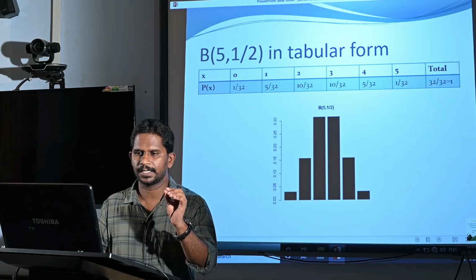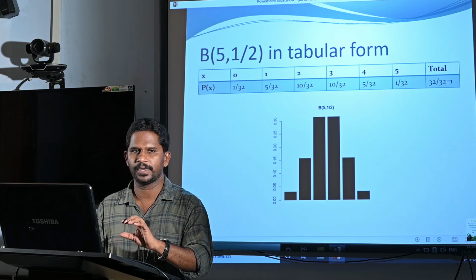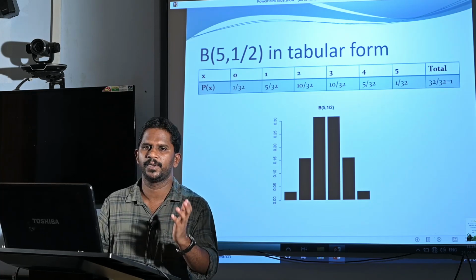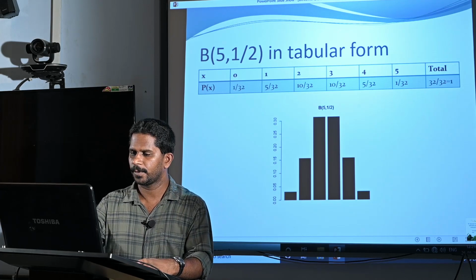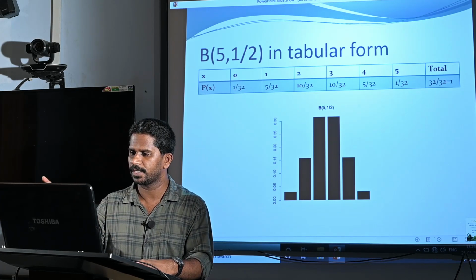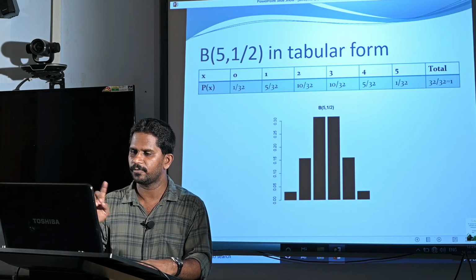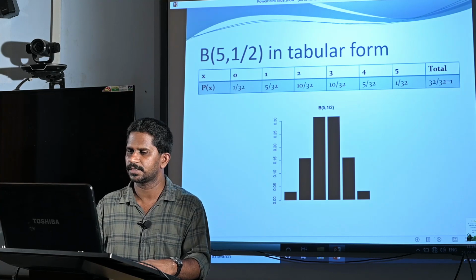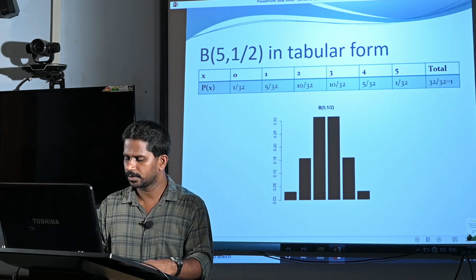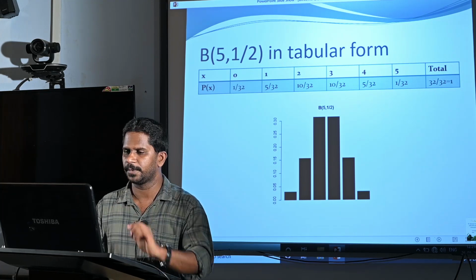The reason is that probability of success equals probability of failure, or probability of head equals probability of tail, or p equal to 1/2. Therefore, p of 0, which is 1/32, is the same as p of 5, 1/32. p of 1 is 5/32, which is the same as p of 4, that is 5/32. So, if p equal to q, the binomial distribution is symmetric.